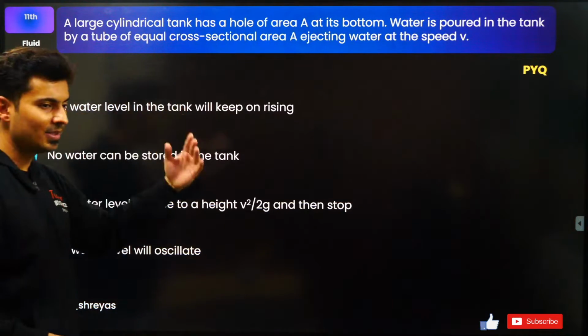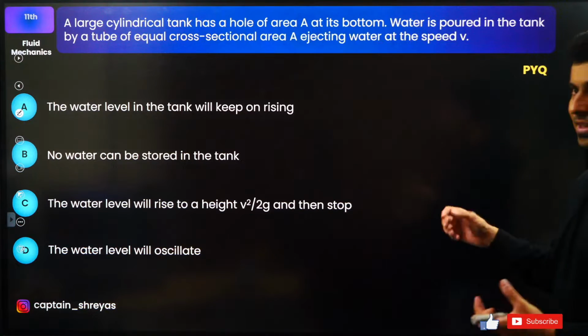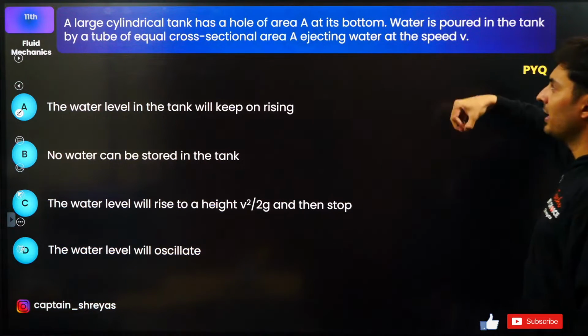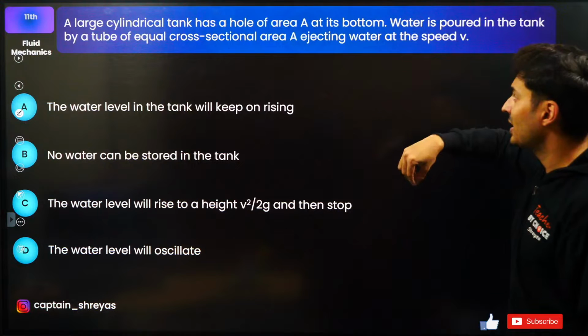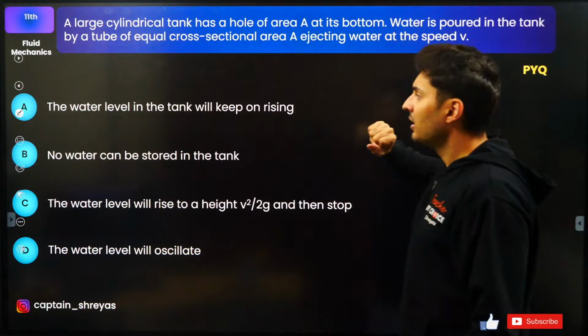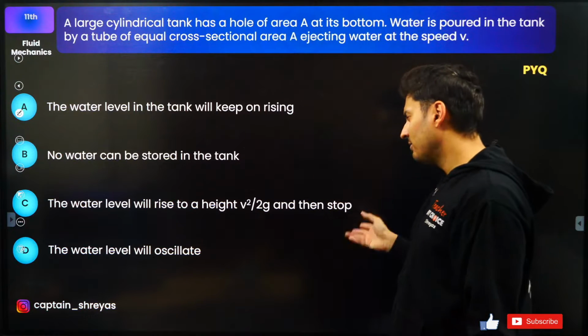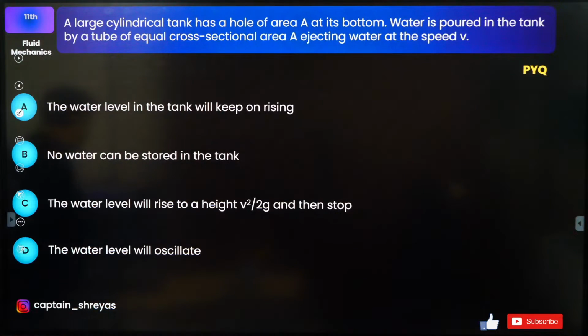Very similar, but this is a PYQ based question. A lot of times this has been asked as a concept in PYQs. A large tank has a hole of area A at the bottom. Now, water is also poured into the tank by a tube of equal cross section, ejecting water at a speed v. The water level will keep rising, no water will be stored, the water level will rise and then stop, or the water level will oscillate. Okay, let's try to solve this.